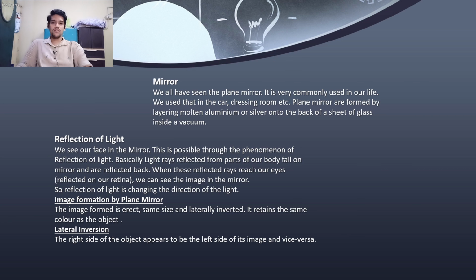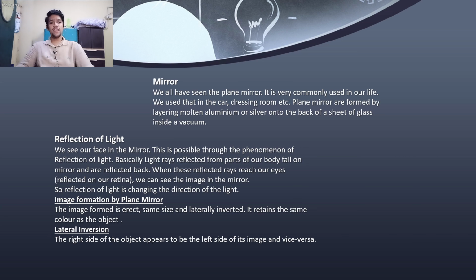We live in our houses, and we can see mirrors everywhere around our house. What are mirrors? We all have seen basically plane mirrors. It is very commonly used in our life. We use that in cars, in our houses, in our dressing room, bathroom, etc.